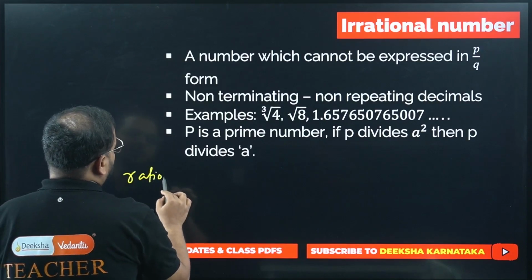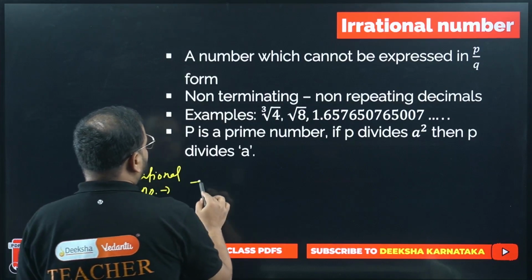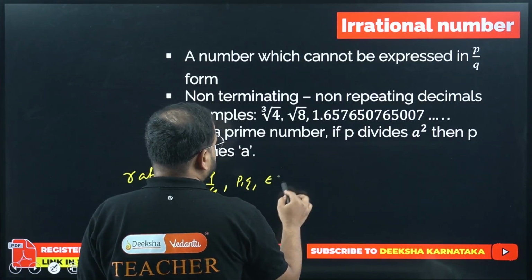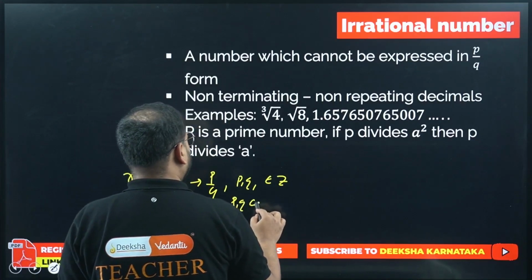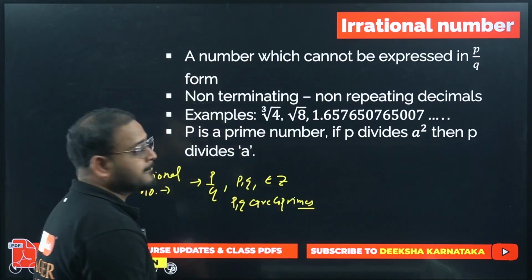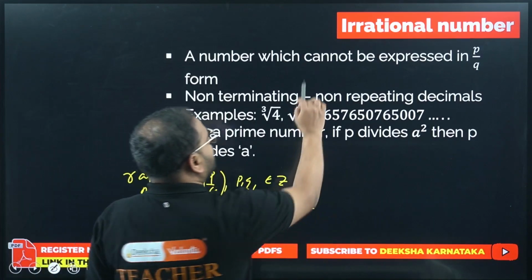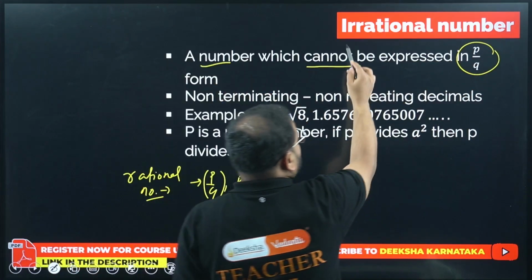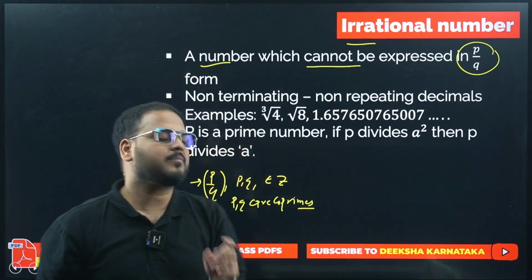What's the definition of rational numbers? A number in the form of p by q, where p and q are integers and co-primes, which means only one common factor is there. So if you can express a number in this form p by q, it becomes rational. If you cannot, it becomes an irrational number. So any number which is irrational cannot be expressed in the form of p by q. The first definition comes from the definition of rational number. Very, very simple.